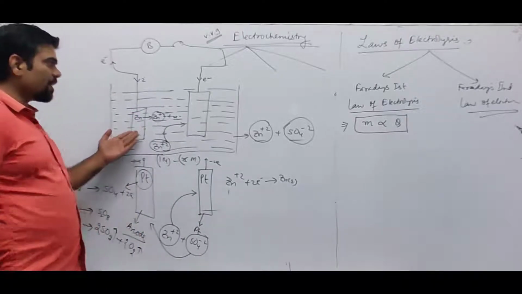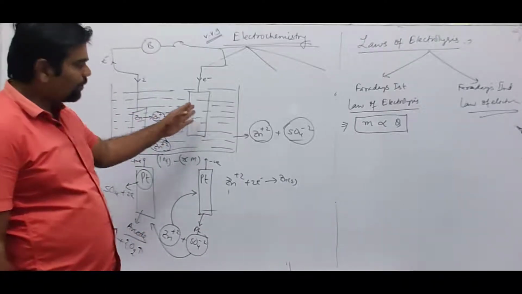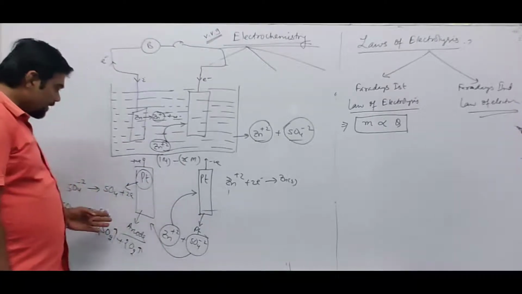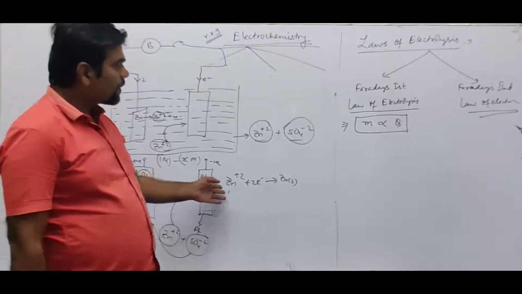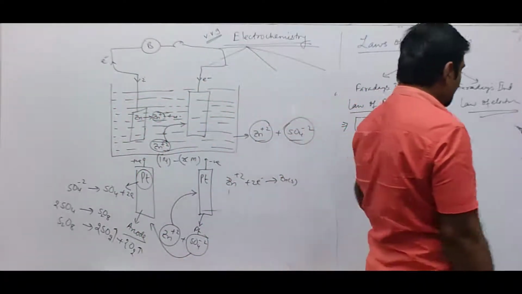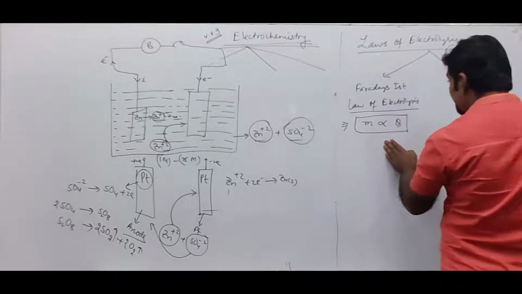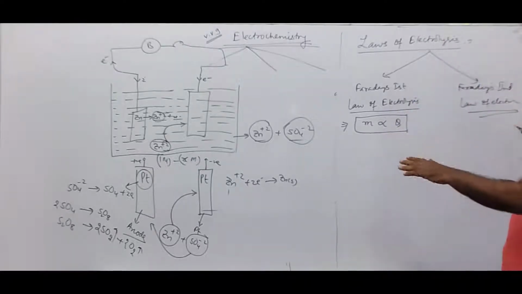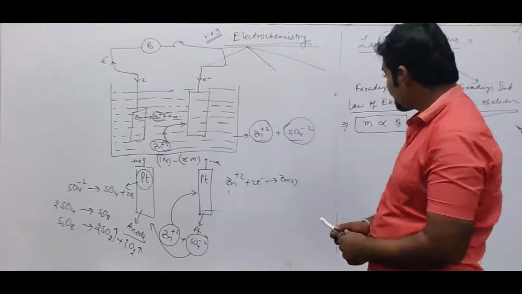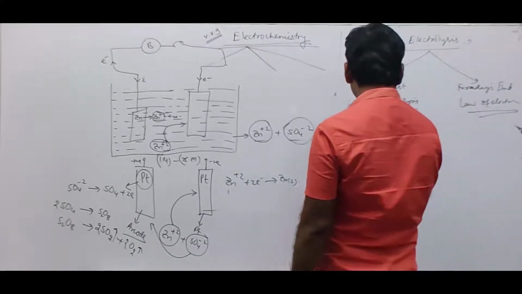Oxidation takes place at anode, reduction takes place at cathode. So the amount of substance deposited over the surface of cathode is directly proportional to the quantity of electricity passed through this electrolytic cell. So M is proportional to Q.